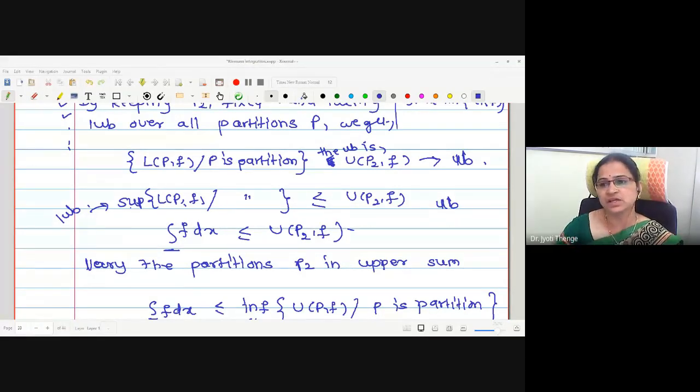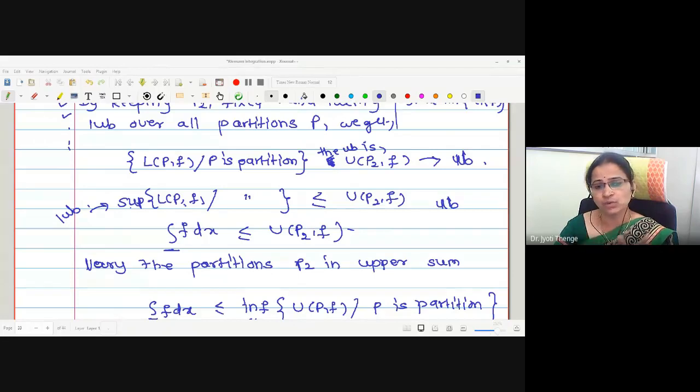In the next lecture, we will go for another important theorem called the Darboux theorem. With its help, it will be easy for us to establish the condition of integrability, because it is always difficult to go with this lengthy process. To check the integrability of a function, first find the lower sum, then the upper sum, then the lower integral, then the upper integral, and check whether these two are equal.